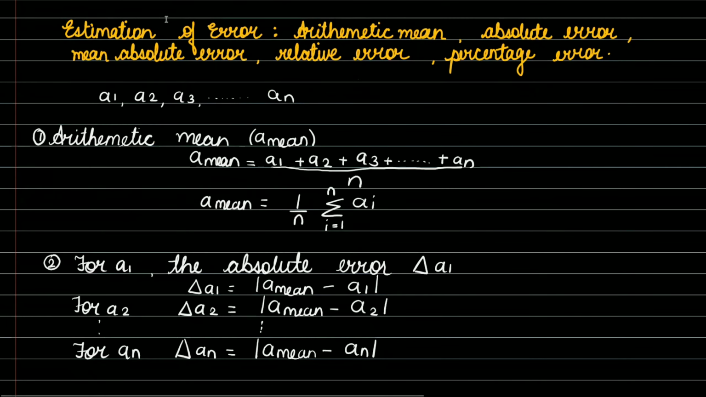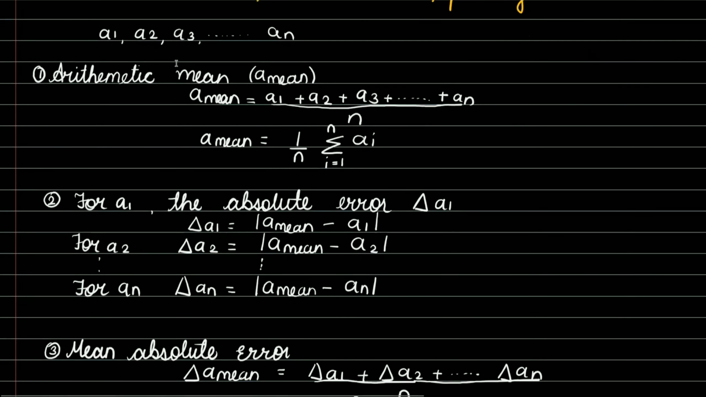So our first step to estimate the error is by using the arithmetic mean technique. So how do we calculate arithmetic mean? By taking the sum of all the observations divided by the total number of observations. So it can be written as 1 upon n summation Ai, where i is the observation number, running from 1 to n, that is from 1 to n number of observations.